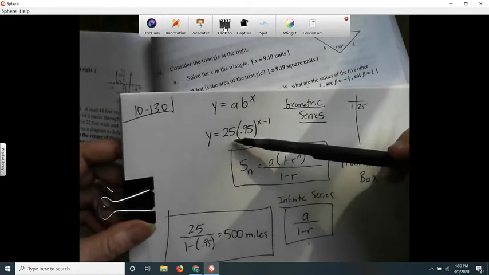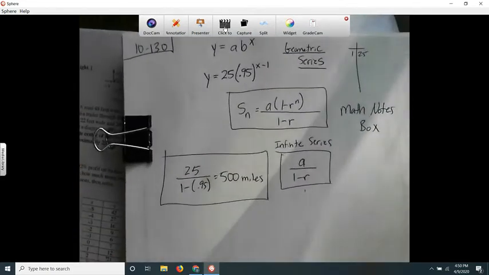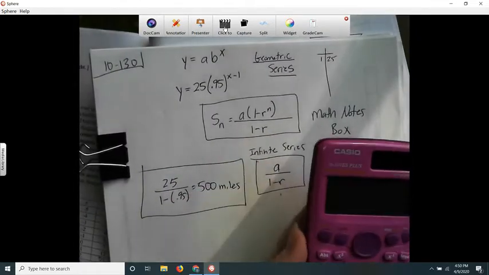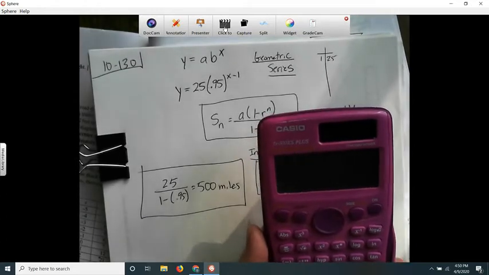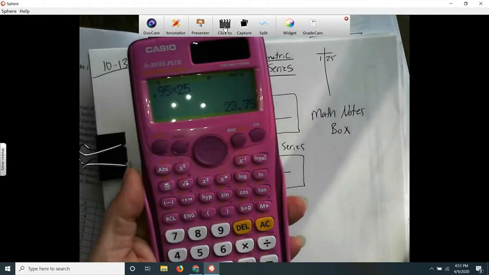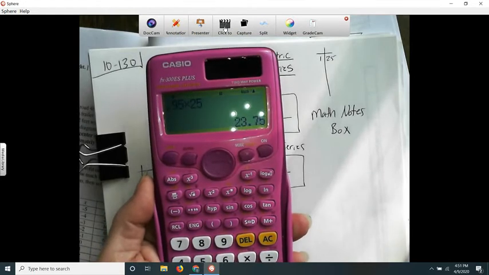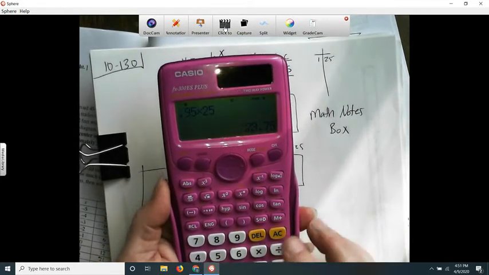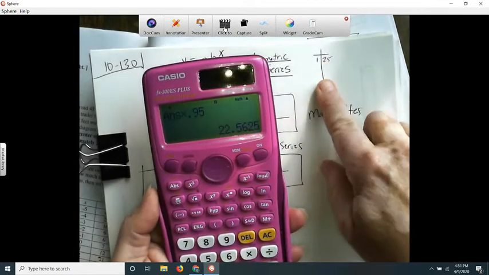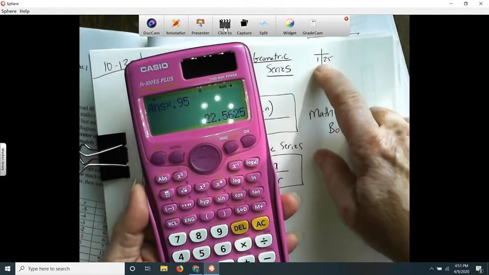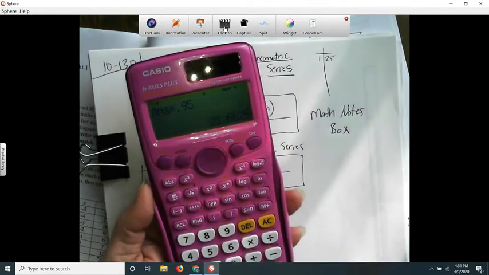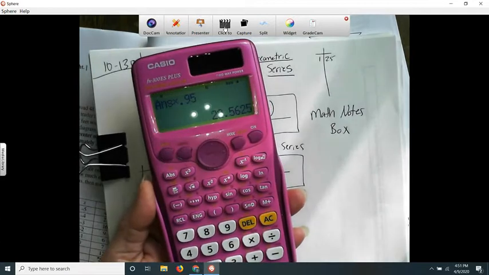For example, if you went 25 miles the first day and then you want to go 5% less than that, that would be 95% of 25. That would be 23.75 miles. And you would keep multiplying that times 0.95 for each subsequent day. If I did want to make a table, I could. The first day was 25, the second day was 23.75, the third day was 22.56.